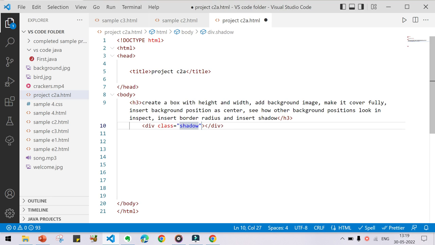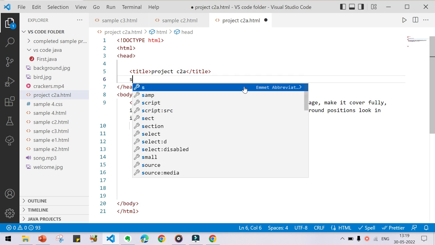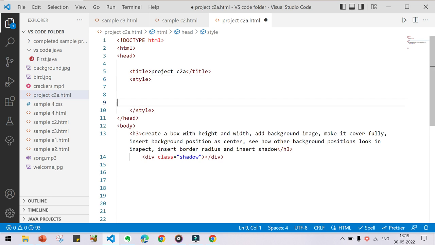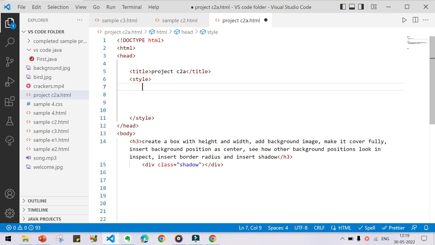I am going to insert the shadow here in the head element. In the head element, first of all, you have to insert the style tag. In the style tag only you are going to give all the CSS styles, and you have to insert the class name in order to represent this div with the class name. Give curly braces, and inside this you are going to write all the styles.